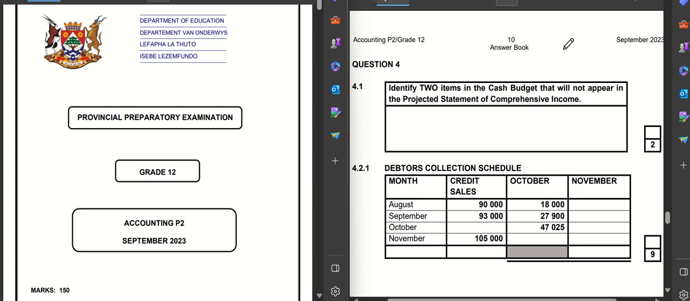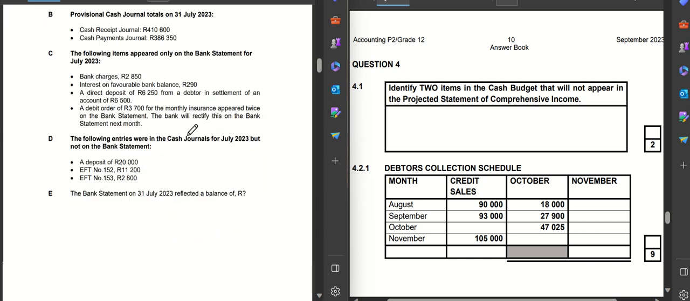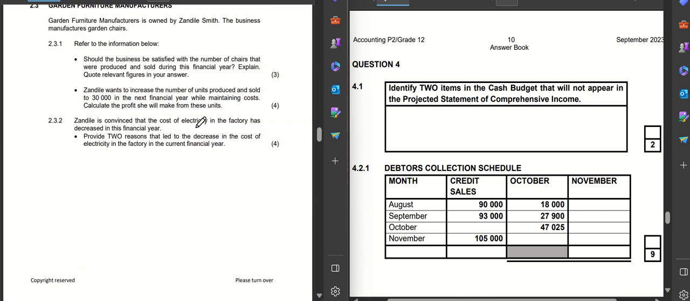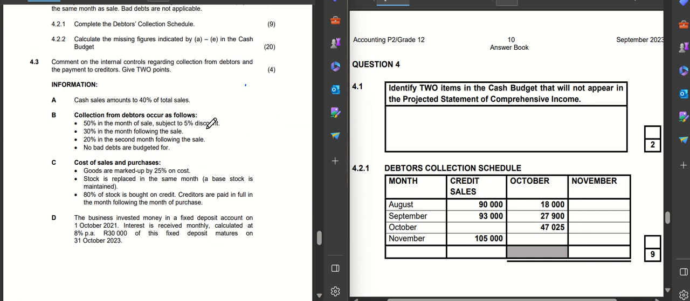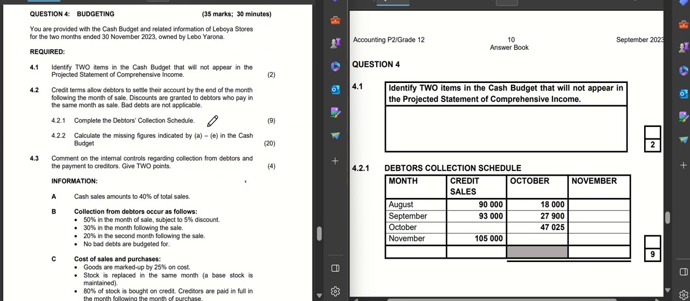And we are now in the Northern Cape prelim paper for the year 2023, and we want to see how they asked their budget question. If you come with me to question number 4, you would find that they started just as the other guys started their question, that is to identify two items in the cash budget that will not appear in the projected income statement of comprehensive income.